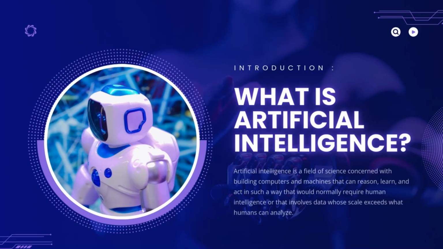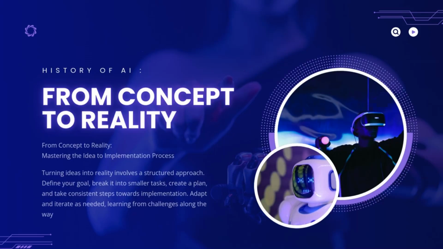Artificial intelligence is a field of science concerned with building computers and machines that can reason, learn, and act in such a way that would normally require human intelligence or that involves data whose scale exceeds what humans can analyze. History of AI. From concept to reality. Mastering the idea to implementation process.